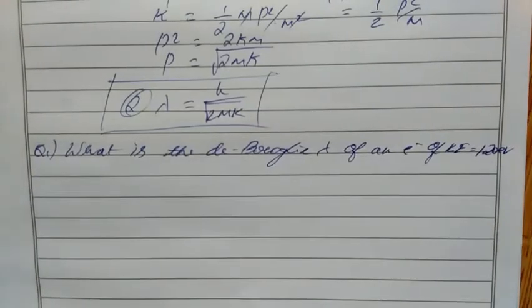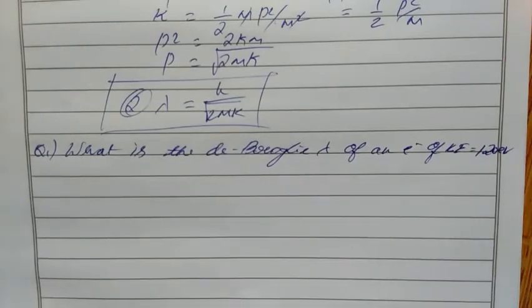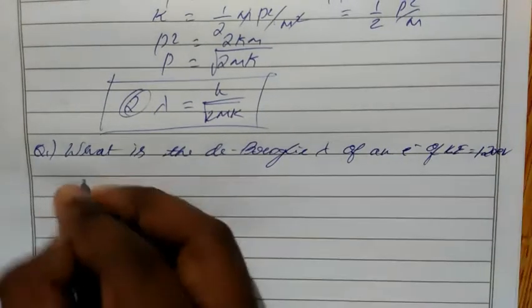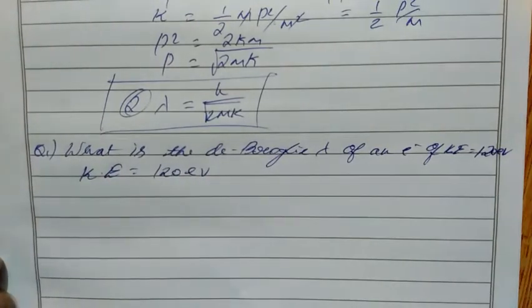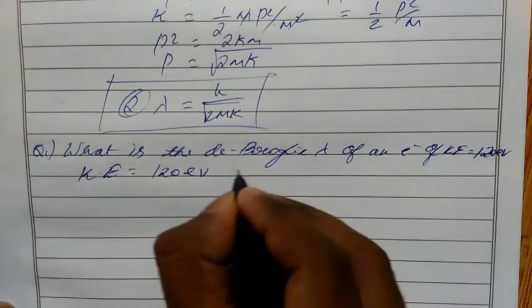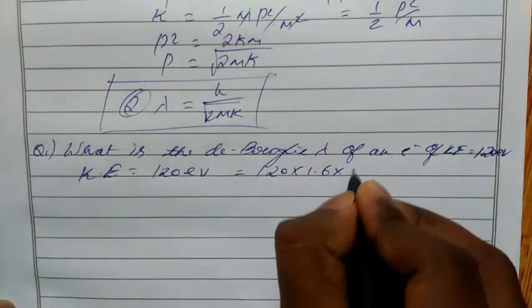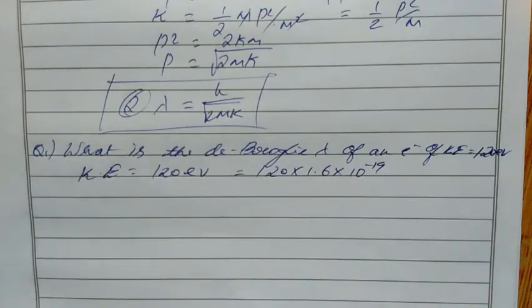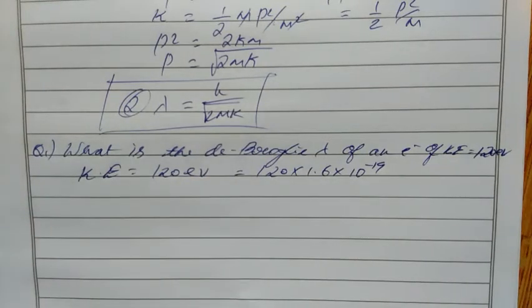So we will solve a problem based on this formula. It is given: what is the de Broglie wavelength, lambda means wavelength, of an electron whose kinetic energy is 120 electron volt. So the given data is kinetic energy, 120 electron volt. So we have to change it into joules. Simply multiply 120 into 1.6 into 10 power minus 19. Electron volt means we have to multiply with the charge of the electron.